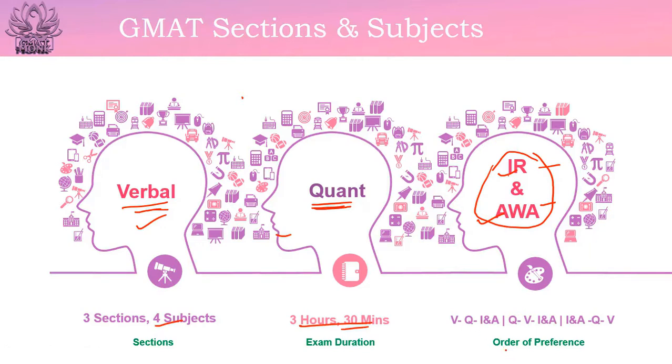And you can have your order of preference. This is not a fixed sequence of verbal, quant and IR, AWA. You can have verbal first, then quant and then IR and AWA, or quant first, then verbal and then IR and AWA, or a third sequence: IR and AWA, then quant and then verbal. So you can choose your sequence as per your preference.